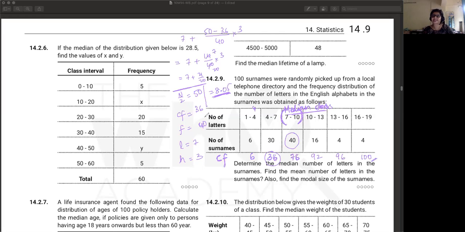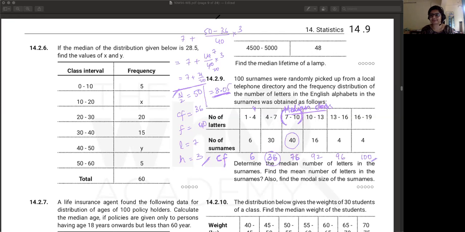Navya got it. Good. Once you identify the median class, these values should be correct: n by 2 is 50, CF 36, F 40, L should be 7, and h is of course 3. And if these values are also correct, then check your calculation, plus and minus. This whole chapter is 50% formula and 50% calculation only. Be it mean, median, mode, whatever, you have to do the calculation.